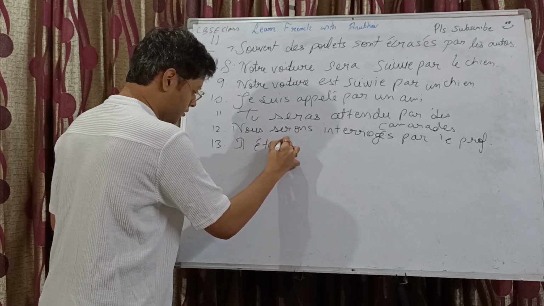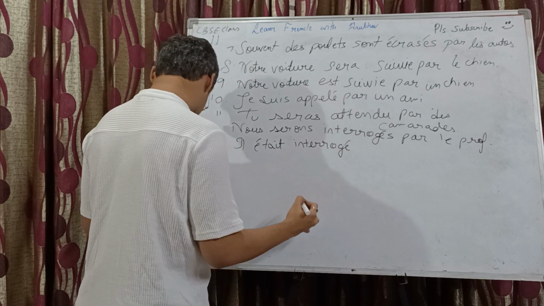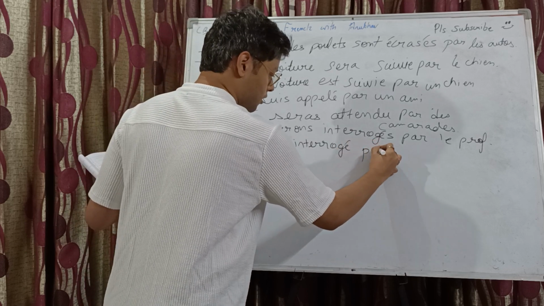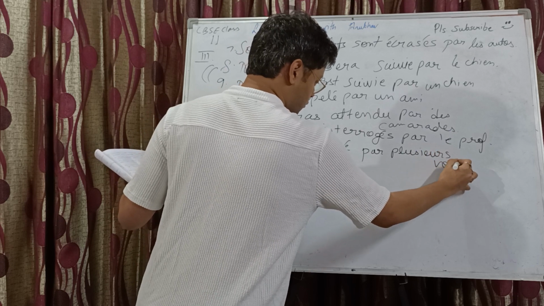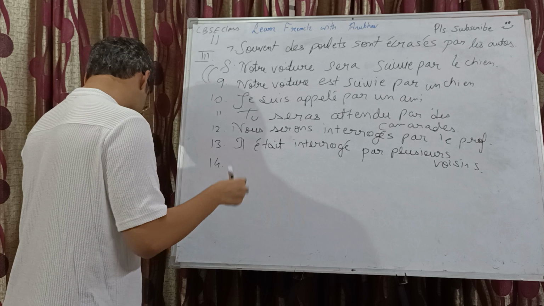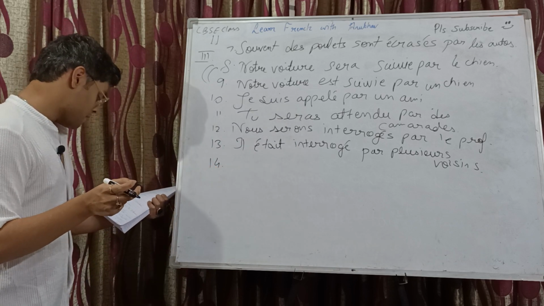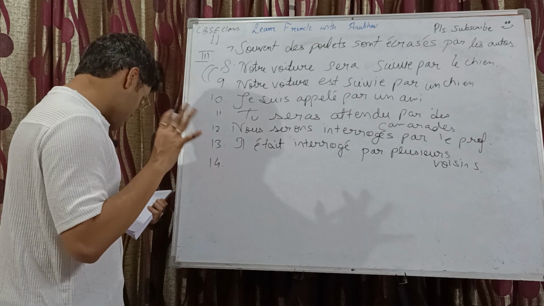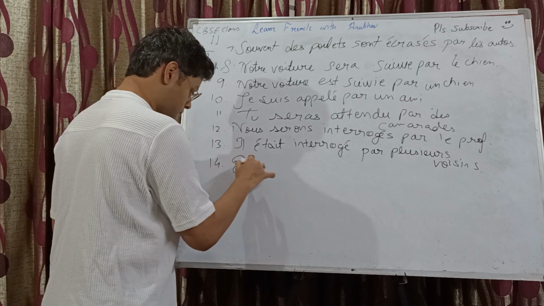Il était interrogé par plusieurs voisins. Then we have ses amis l'attendent. So, elle est attendue par ses amis. Very easy.